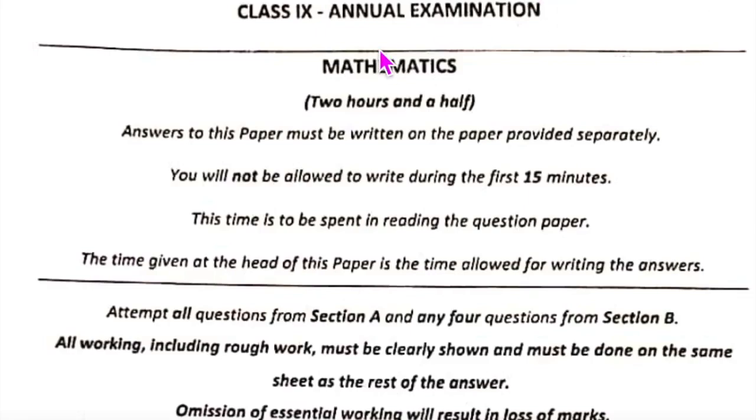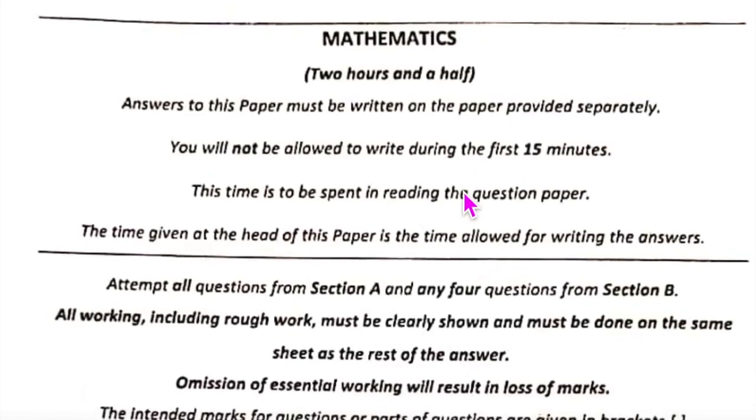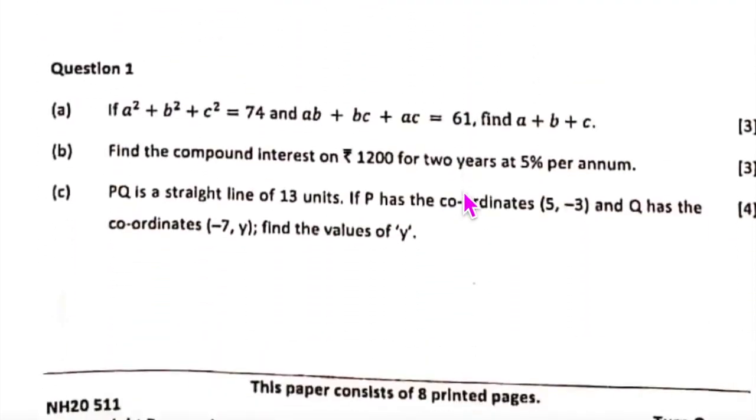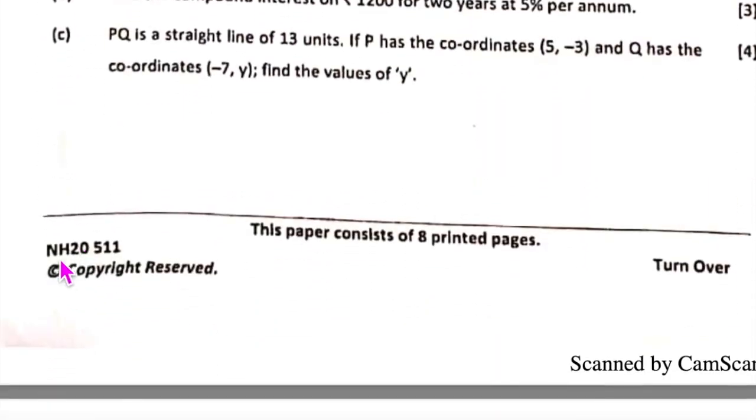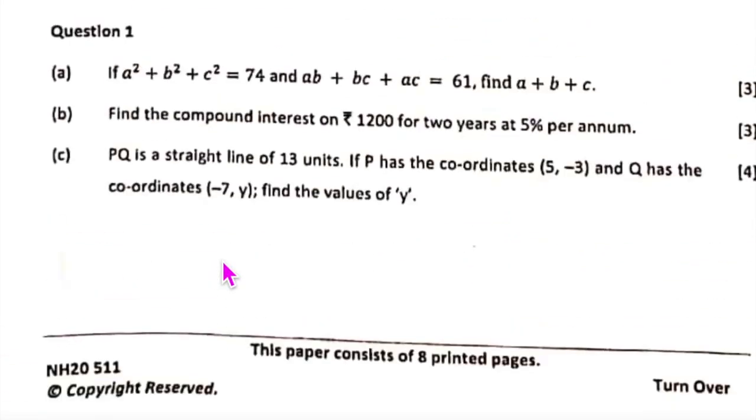ICSE Hilly paper. This was in 2020-21 of maths. So section A, 40 marks. Here you can see this is 2020. It was given for the 2021 exam.